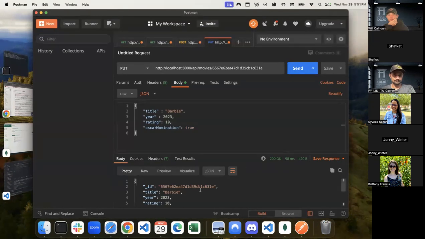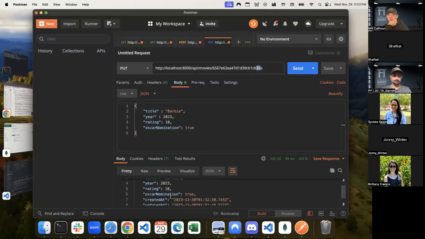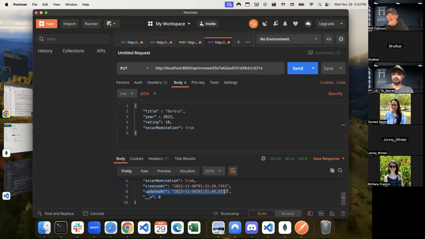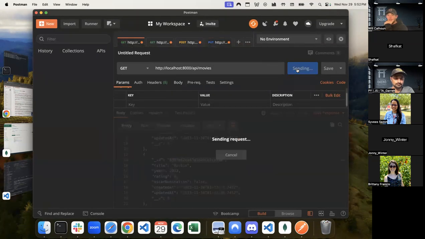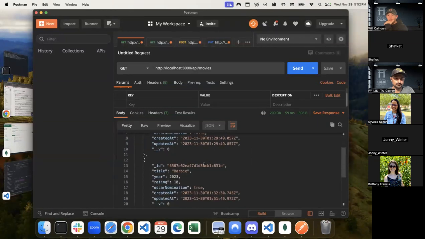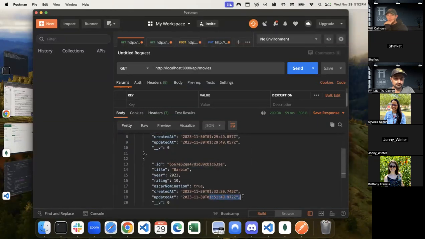Cool. So now we can see that at the same ID that we passed in, 631E, Barbie's got this new information. And what's kind of cool is it was updated, and this updated app was handled by Mongo. I didn't have to touch it. So now if I come back here and I refresh and I send, this is my get all, I still have it. Barbie's still there. Now these are different because I've updated it more recently, but we see that we have a rating and true. So we have now updated one of our values.